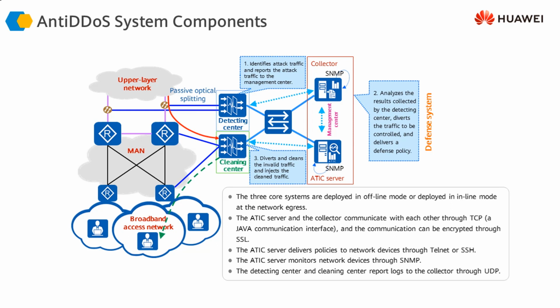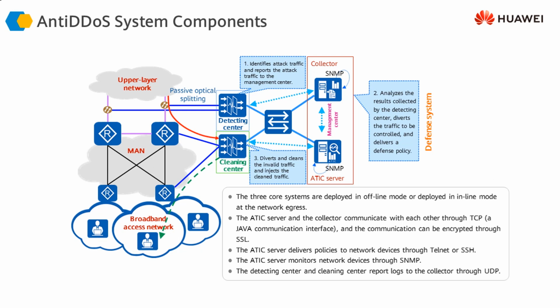Any traffic that is entering our infrastructure through the gateway devices, the routers or switches we have here, is being monitored by the detecting center, either using passive optical splitting or by configuring port mirroring on these devices, and it is checking the traffic that is going through these devices.